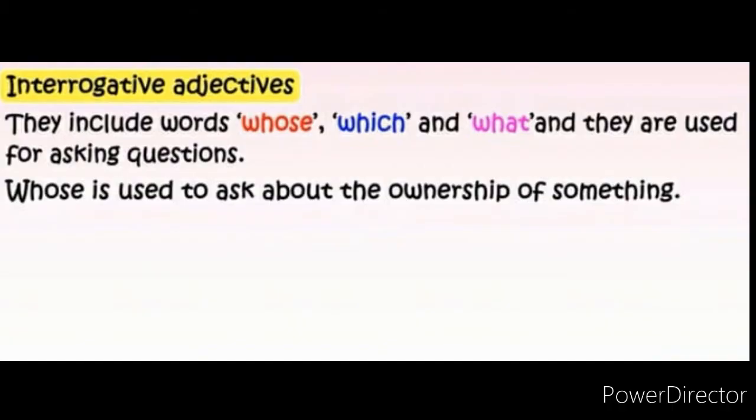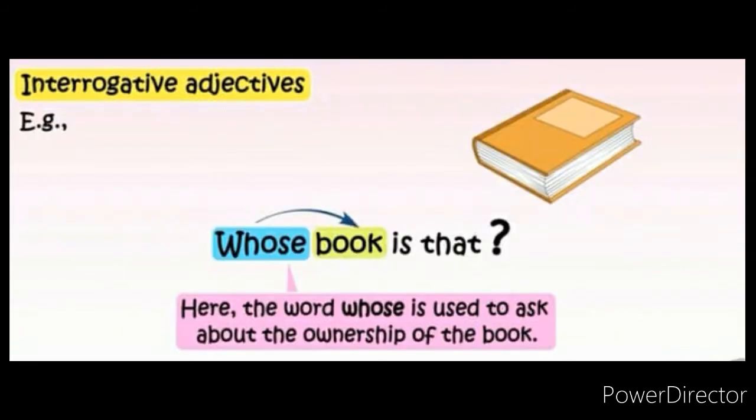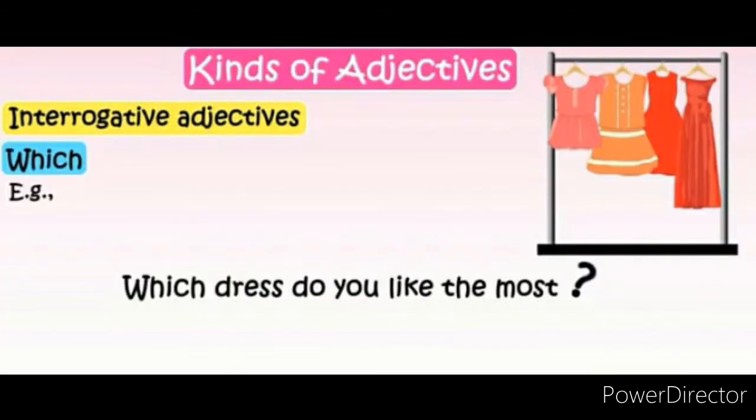Now let's learn another kind of adjective, that is the interrogative adjective. Interrogative adjectives include words such as whose, which and what, and they are used for asking questions. For example, whose book is that? Here the word whose is used to ask about the ownership of the book. Which dress do you like?